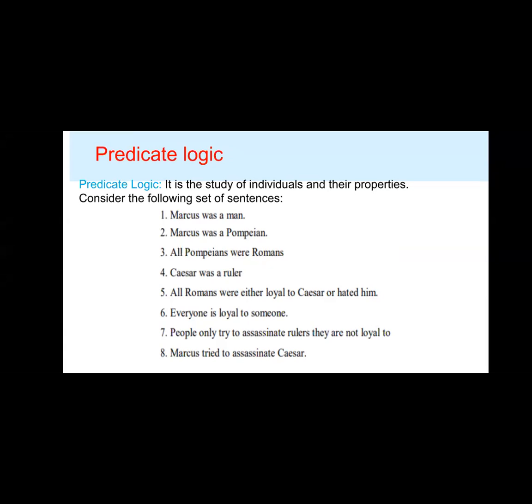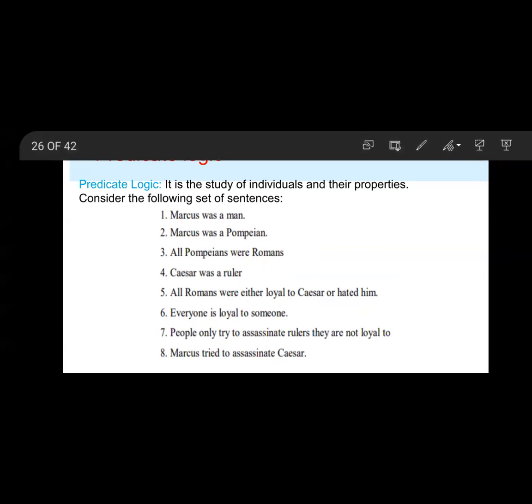That is negation. Negation means, for example, not P, that means it is not the case that P. Next, conjunction. Conjunction, for example, P and Q. That means P and Q.